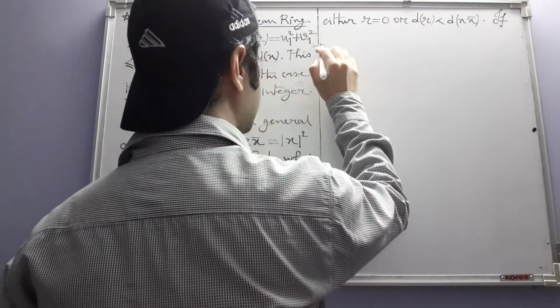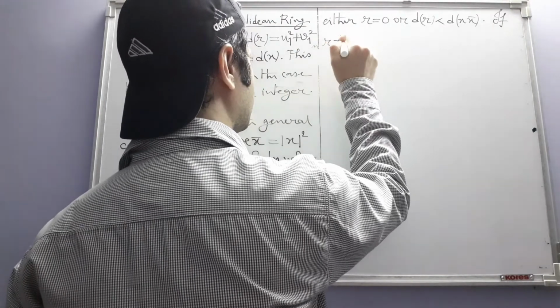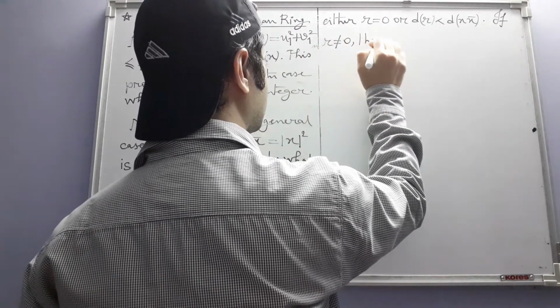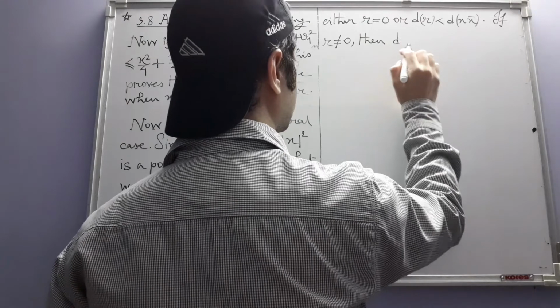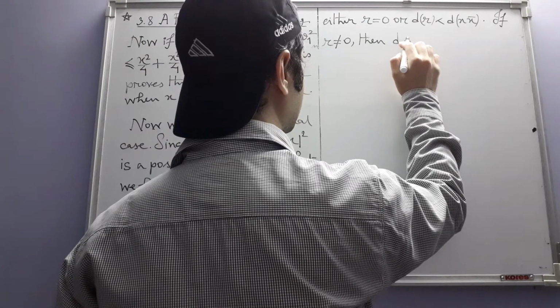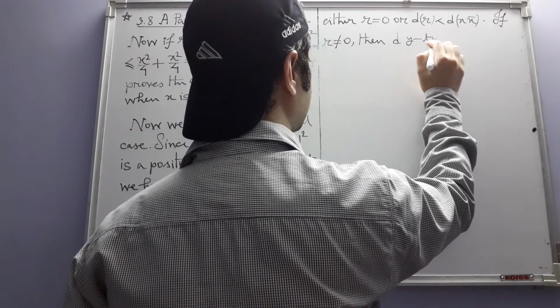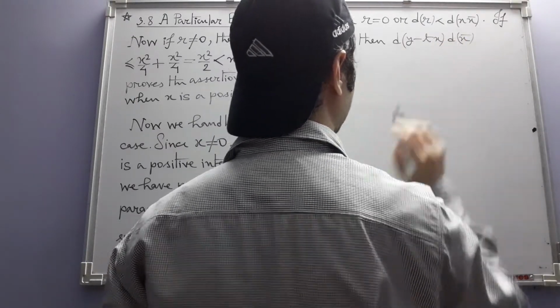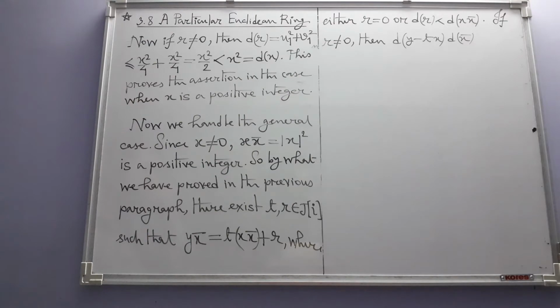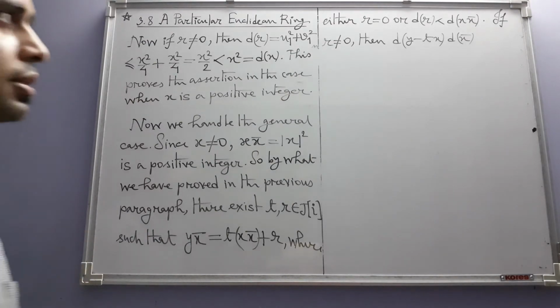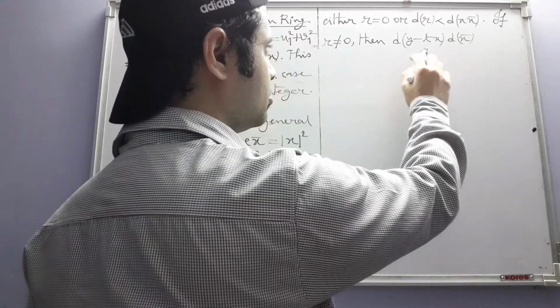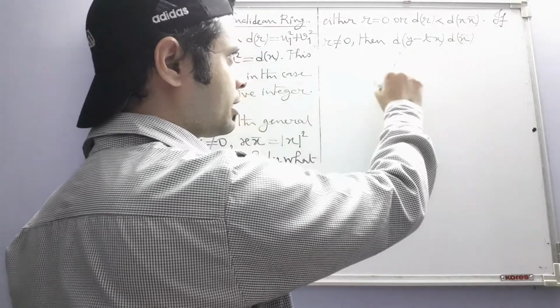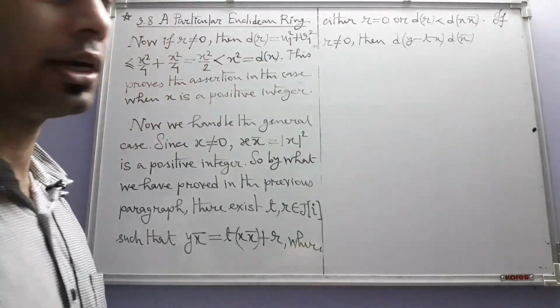If r is not equal to 0, then d of y minus t x times d of x bar, since d is a multiplicative function, that is d of these two, this product is equal to d of their product.